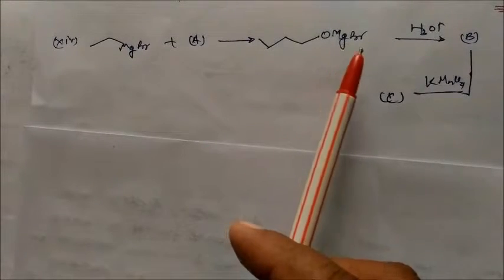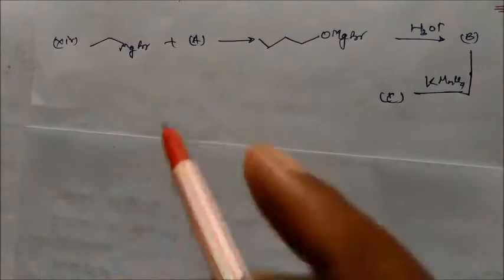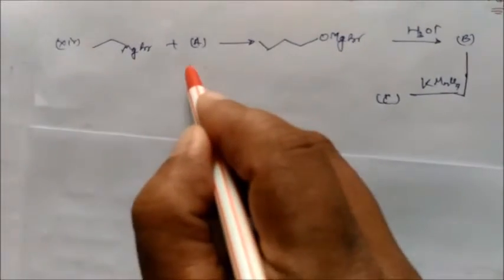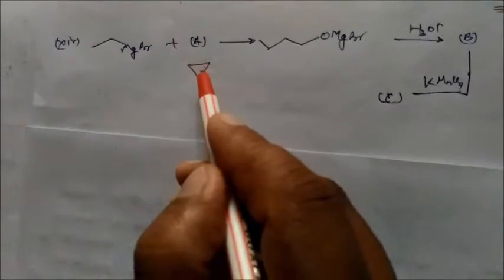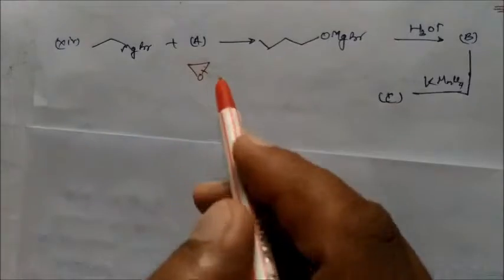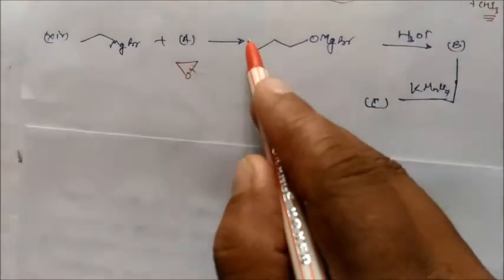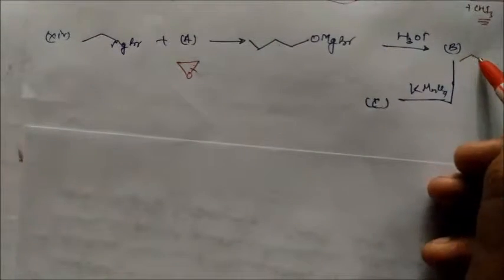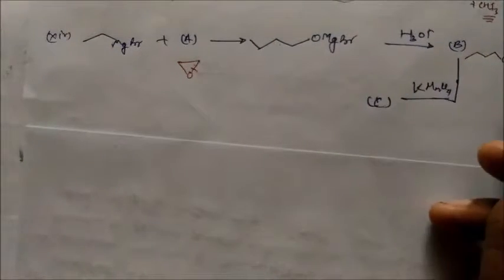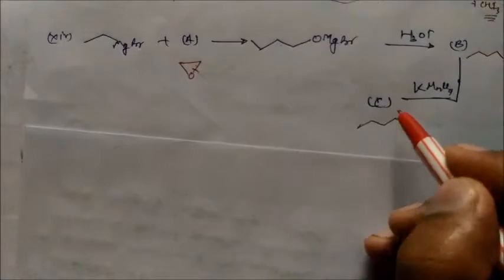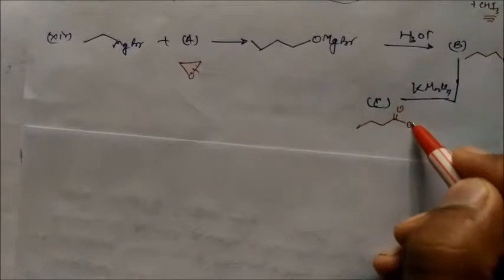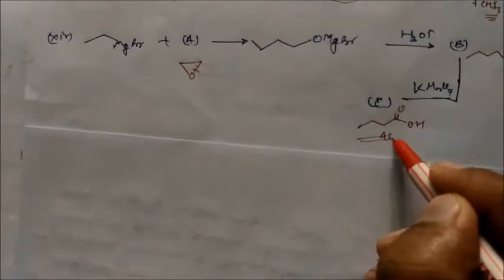So this is the Grignard reagent and is giving this product, and this product is formed when you take A as epoxy ethane. So this will break down and reaction will take place. And again on hydrolysis, you will get here a 4 carbon compound, 1, 2, 3, 4 carbon is there. So it will convert into alcohol, butanol, and butanol in presence of KMnO4 will convert into your carboxylic acid. So this is the butanoic acid, 4 carbon butanoic acid.